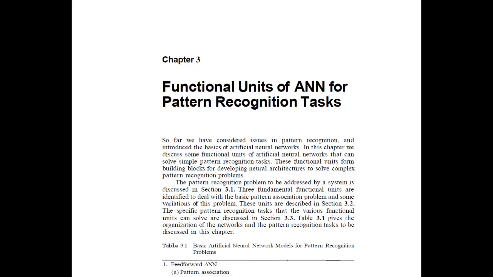Welcome to the class of neural networks. We'll be starting the third unit, in which we'll be studying the pattern recognition task. So here we'll be studying the functional units of artificial neural networks for pattern recognition tasks, as pattern recognition is our third unit.